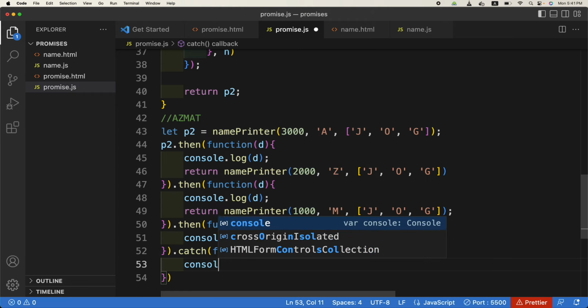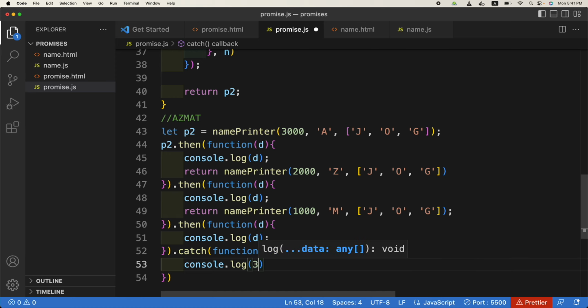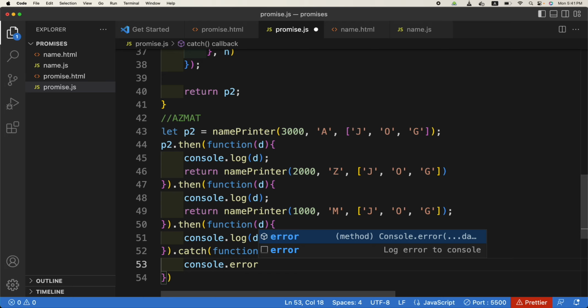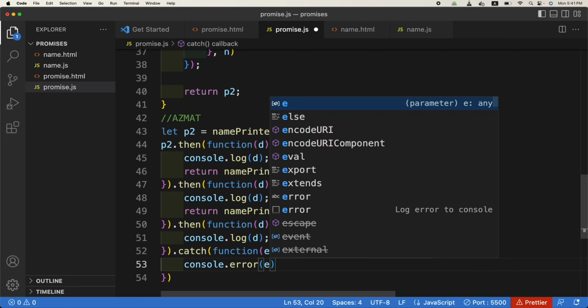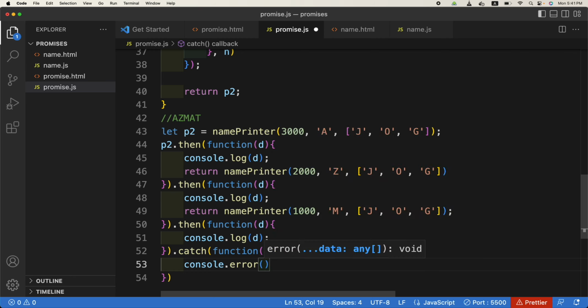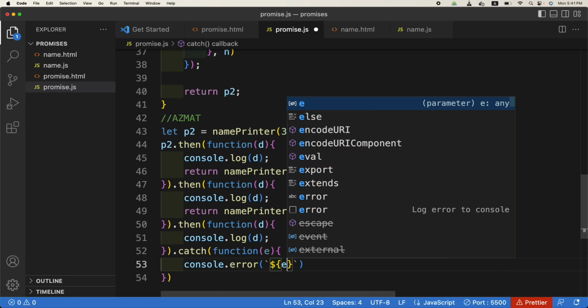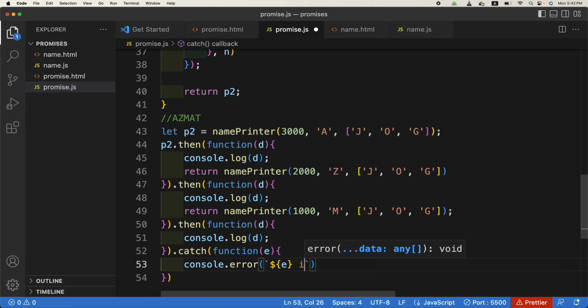So console.log E, or maybe error, we'll call it E, dollar E is not allowed to be printed.